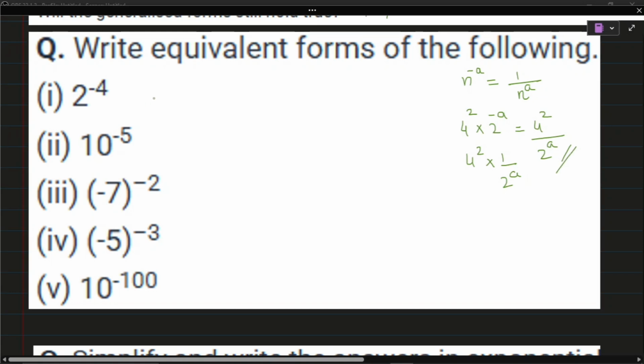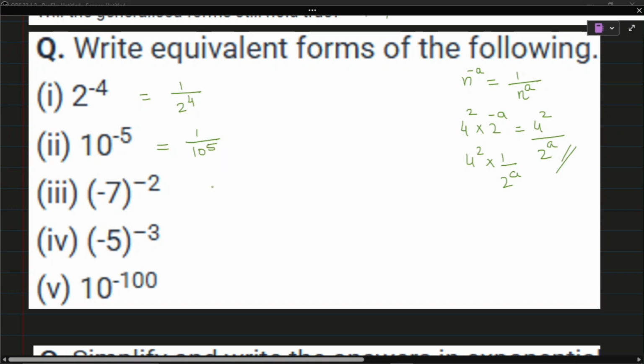Now come to the first question, 2 raised to minus 4. Equivalent form we have to write. That means you have to make the power positive. So you can write it as 1 by 2 raised to 4. Now the next one, 10 raised to minus 5, you can write 1 by 10 raised to 5.